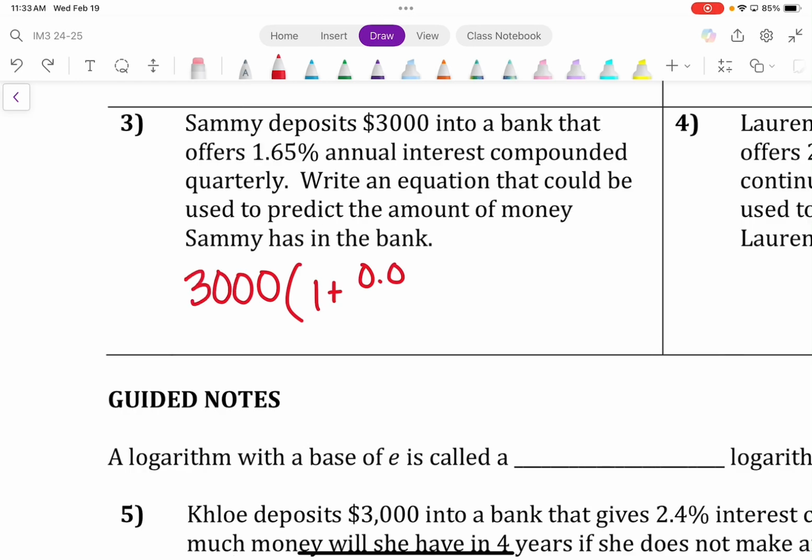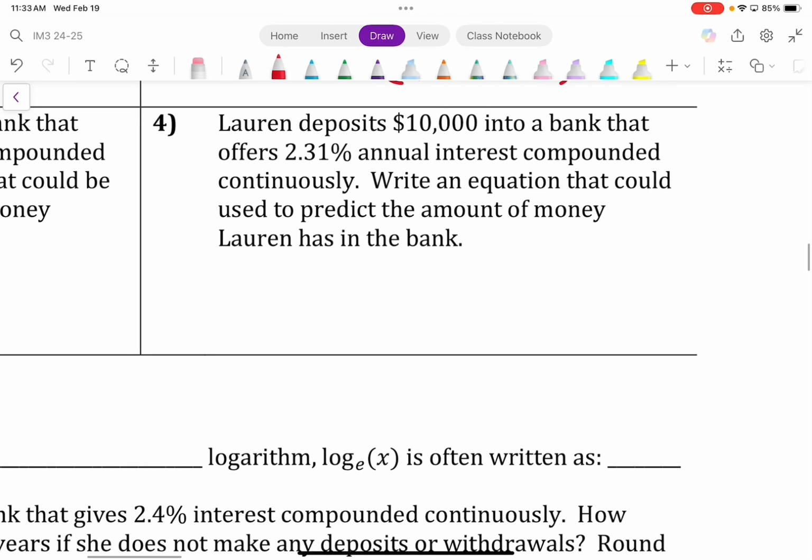Hold on. Not 0.032. 0.0165 over what? Over 4 to the what power? 4t power. Excellent.